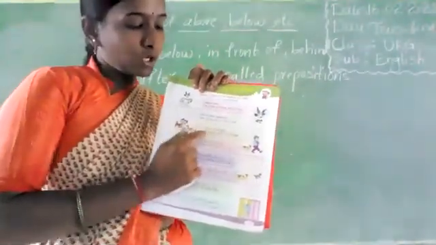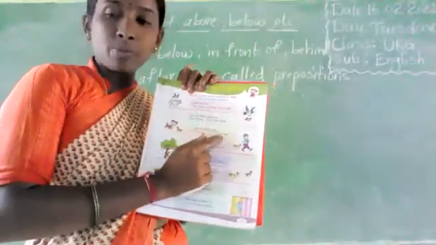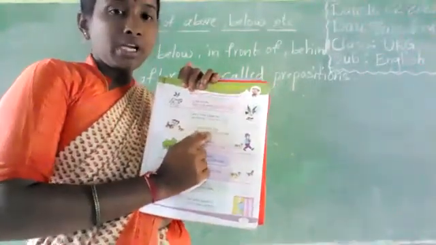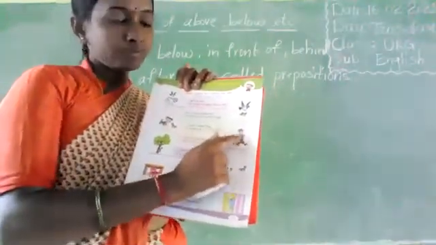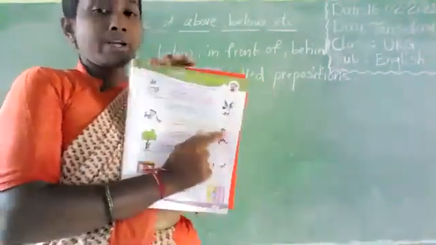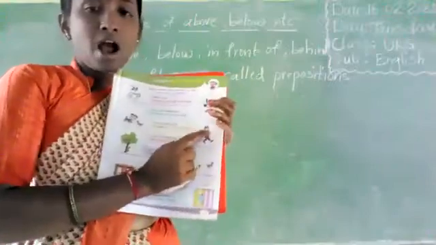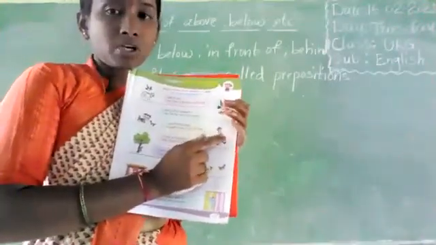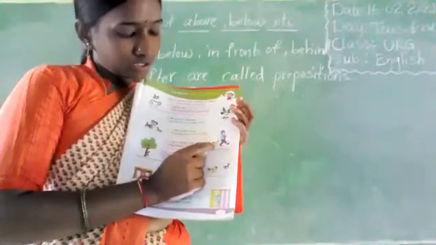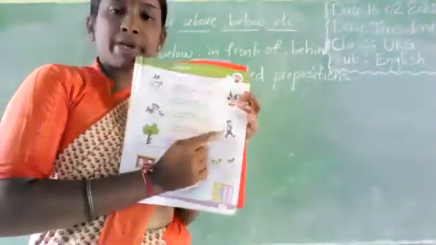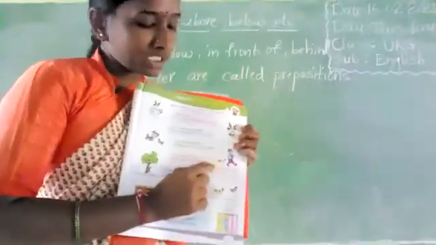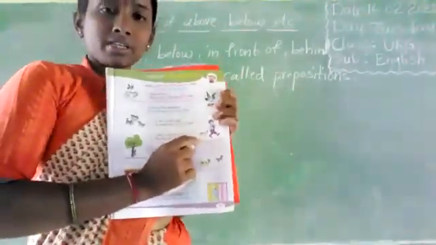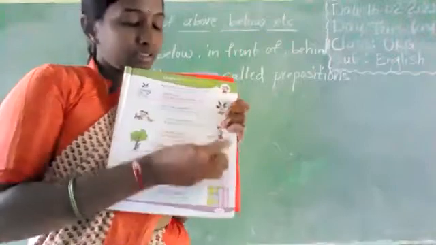I am a little dog. A pussy is in front of me. I am a little boy. See the picture, all of you. I am a little boy. My bunny is behind me. Where is the bunny? The bunny is behind the boy.